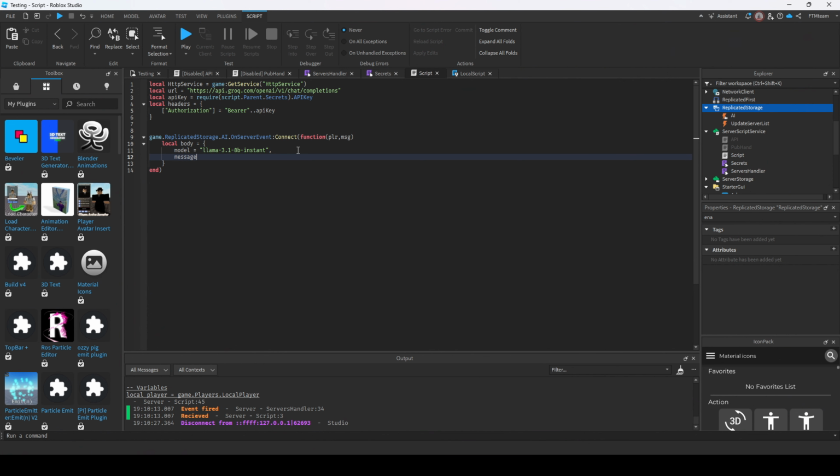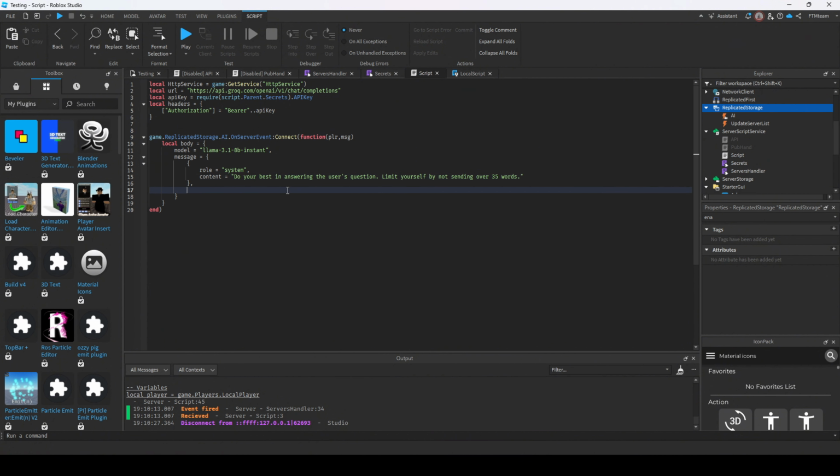Now add to the table a key being messages and the value being another table. The table will have a role key, which in this case would be system, and then add another key called content with the message shown on screen. This limits the AI and provides a good sense of what it should do.